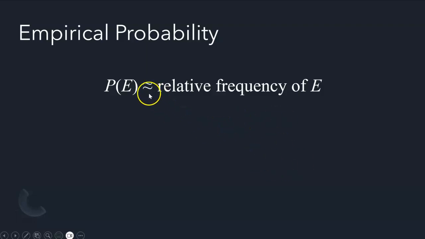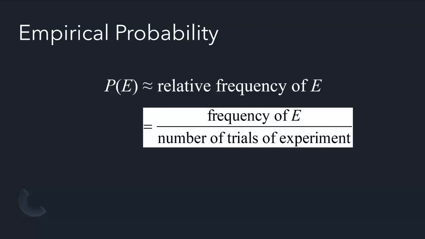In empirical probability, the probability of an event is an approximation of the relative frequency of E. Remember we talked about frequency before: you take the number of times that thing occurs divided by the total number. So the empirical probability is the frequency of E divided by the number of trials of the experiment.